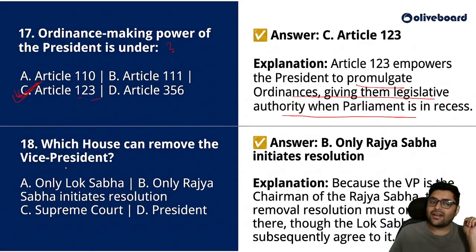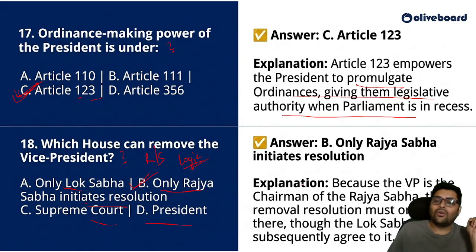Which house can remove the vice president? Now, which house do you think will have the priority on this? It is a logical question, correct? Vice president is ex officio chairman of Rajya Sabha. So the options: only Lok Sabha, only Rajya Sabha, or Rajya Sabha initiates resolution, Supreme Court or President.